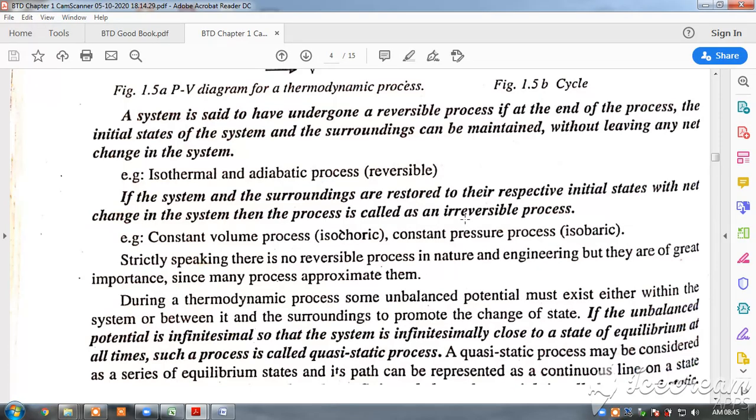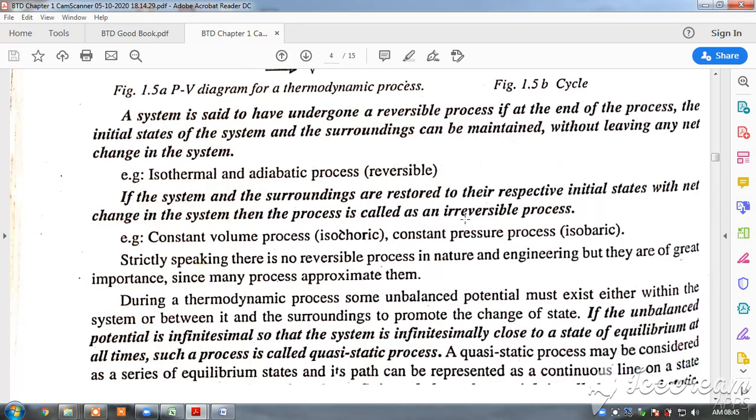These are irreversible processes. We can take the system back to the original state, but there will be a change in the properties of the system or the surroundings. So these processes have some impact.